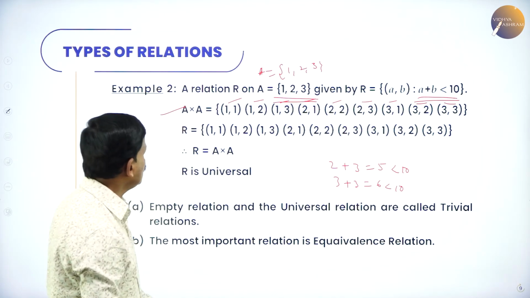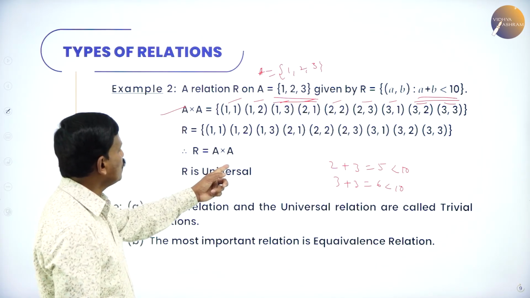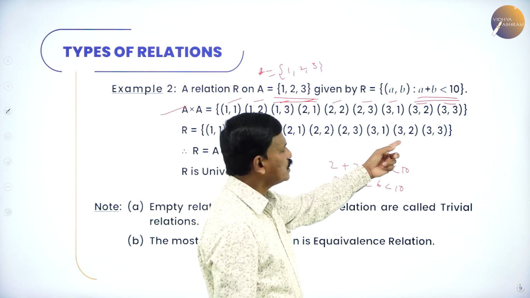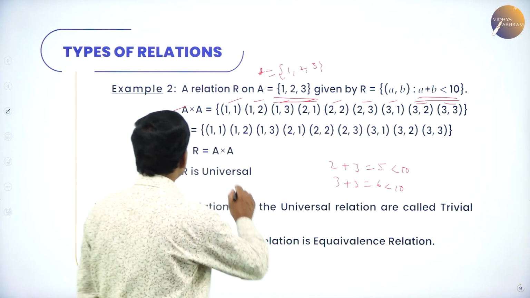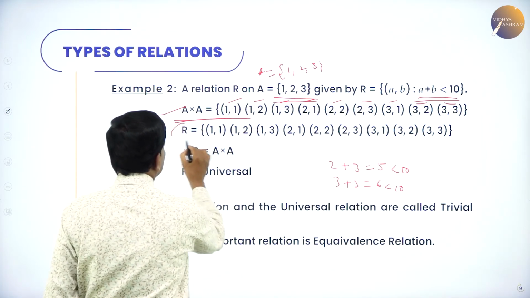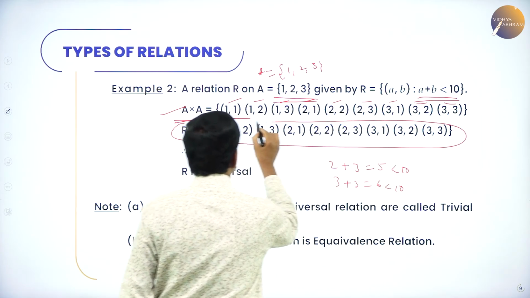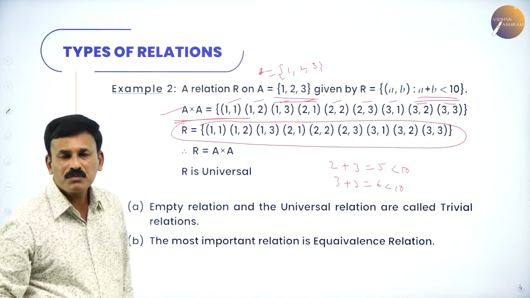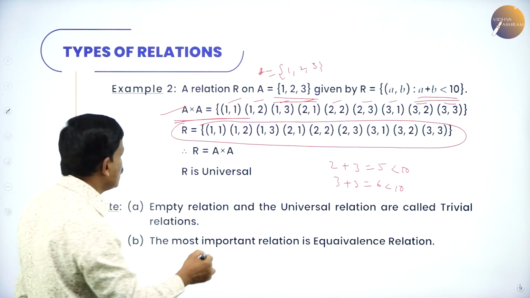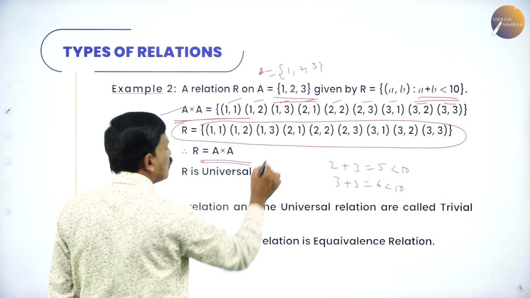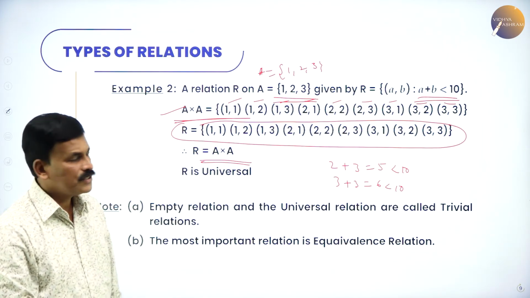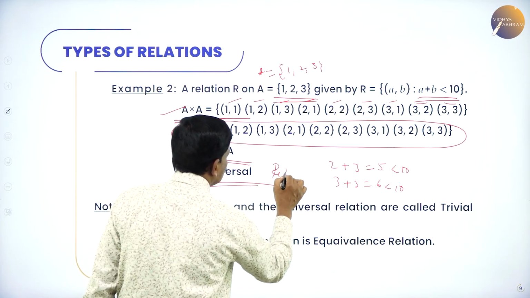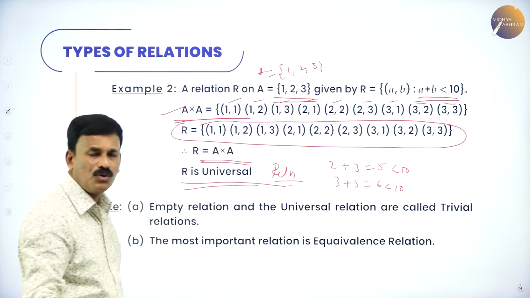So therefore the relation R is equal to {(1,1), (1,2), (1,3), (2,1), (2,2), (2,3), (3,1), (3,2), (3,3)}. That means all the elements of A cross A are present here. That means R is equal to the universal set, because R is nothing but A cross A. All the elements of A cross A are related, or in R. Therefore, R is called a universal relation. Hope you followed this.